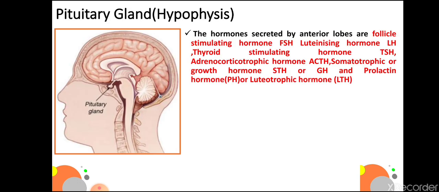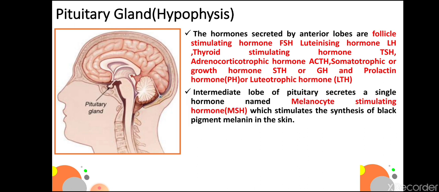The hormones secreted by anterior lobes are follicle stimulating hormone FSH, luteinizing hormone LH, thyroid stimulating hormone TSH, adrenocorticotropic hormone ACTH, somatotrophic or growth hormone STH or GH, and prolactin hormone PH or leutotropic hormone LTH.